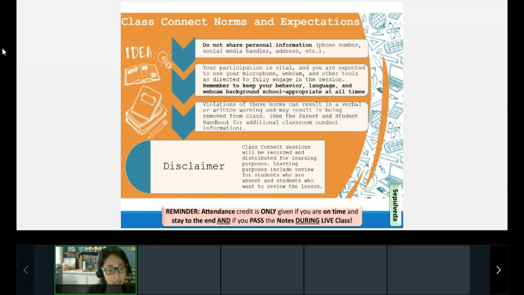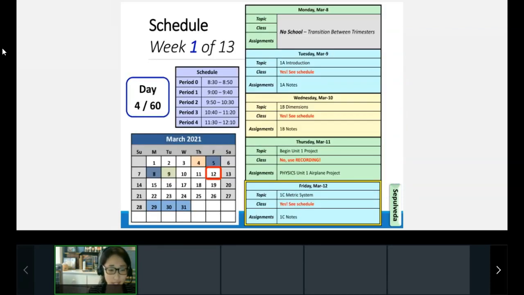Please do not share contact info. Please make sure you are participating often and well and behaving appropriately. And don't forget that these are being recorded.